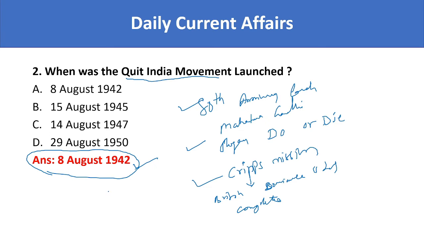One, it is celebrating its 80th anniversary. One, during this movement, Mahatma Gandhi gave the do or die slogan, and in response to Cripps mission, this was launched because the British government wanted to give dominion status and not the complete independence, and it was launched on 8th of August 1942.